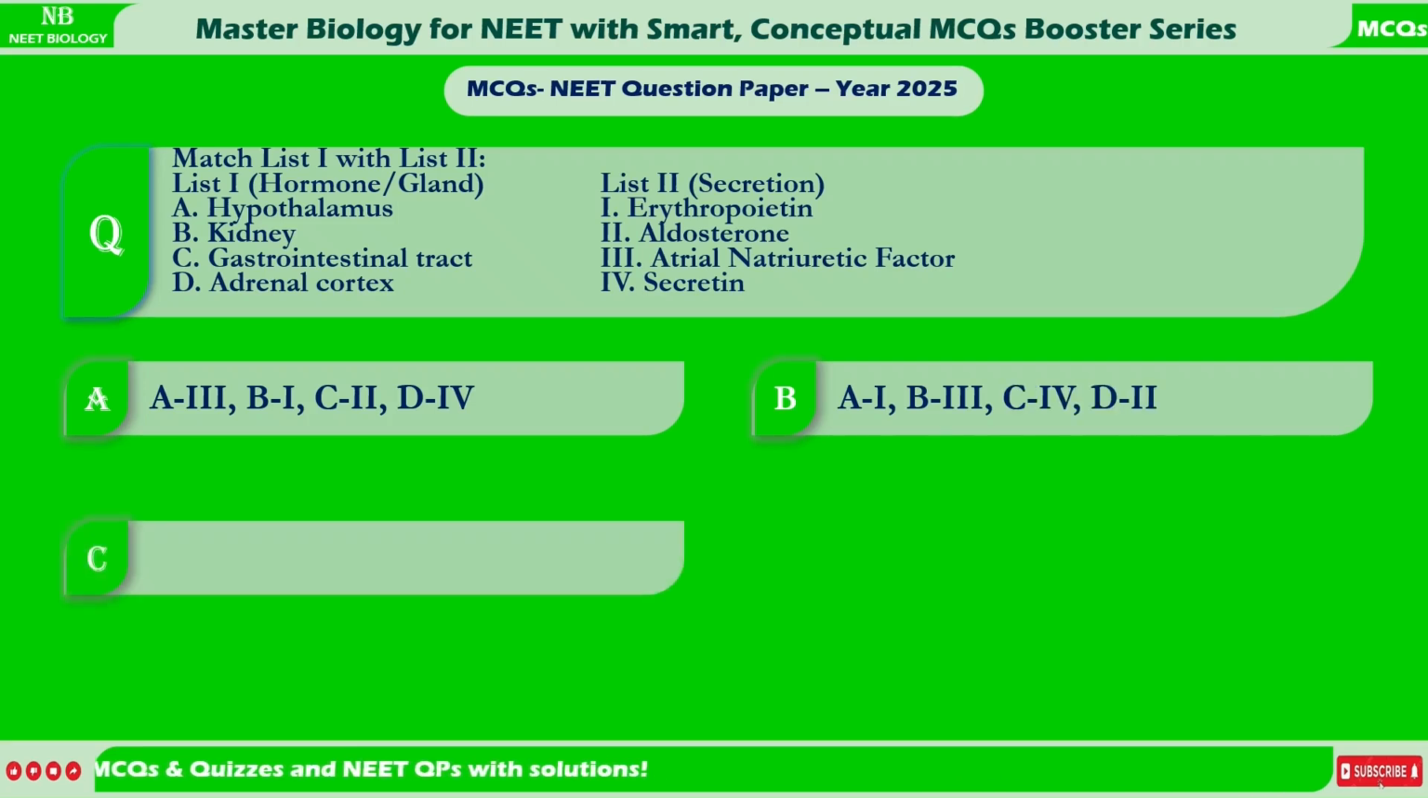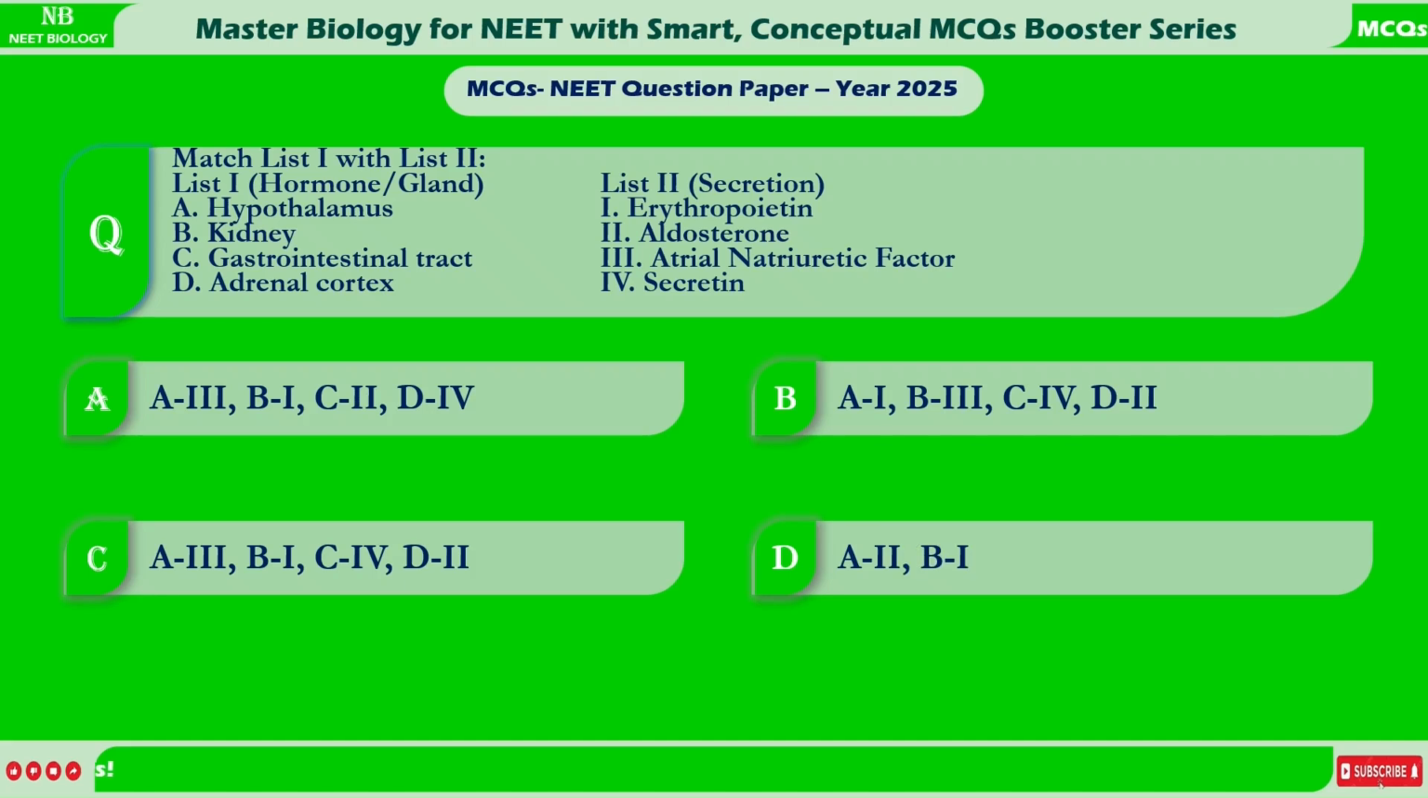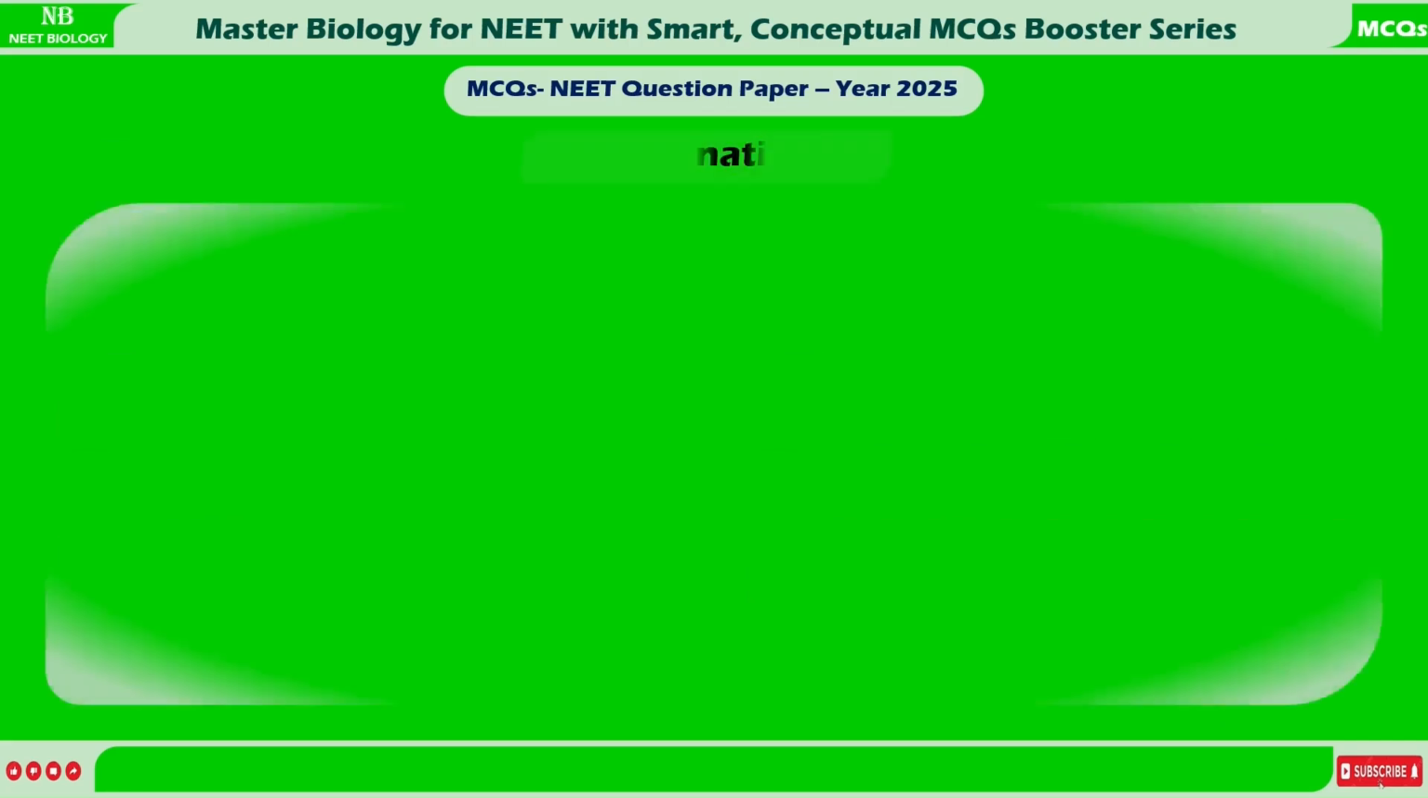B. A1, B3, C4, D2. C. A3, B1, C4, D2. D. A2, B1, C3, D4. Correct answer C. A3, B1, C4, D2.